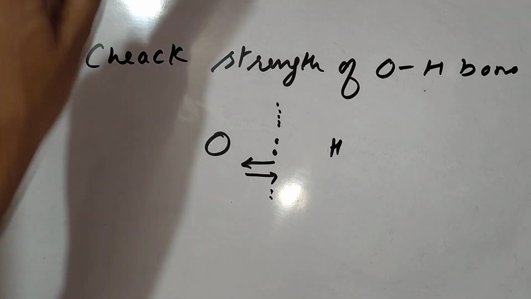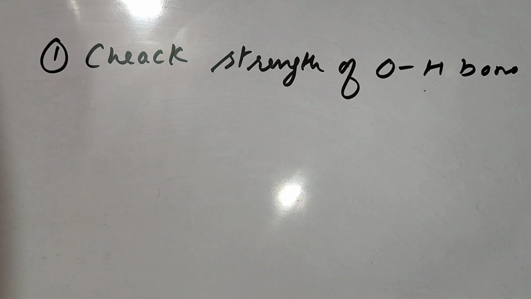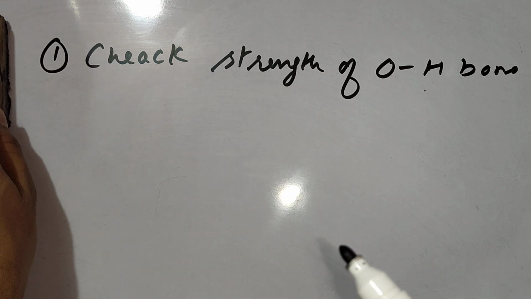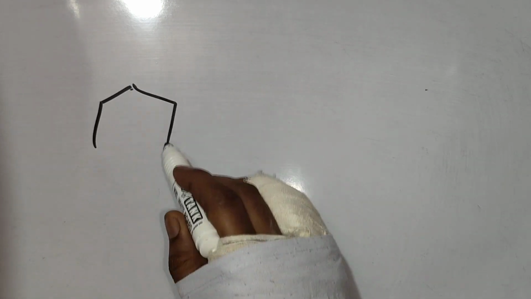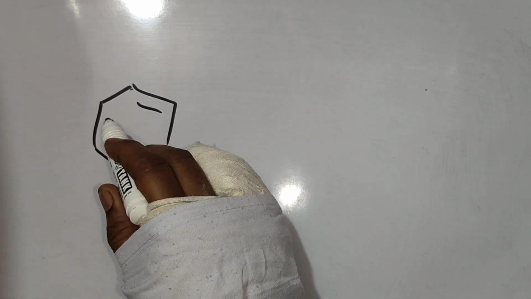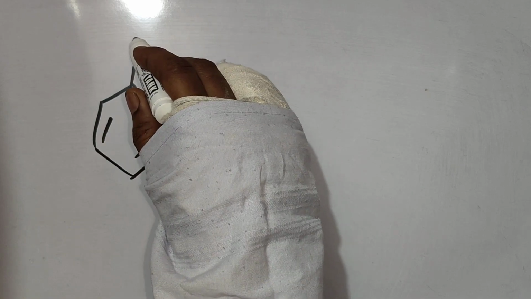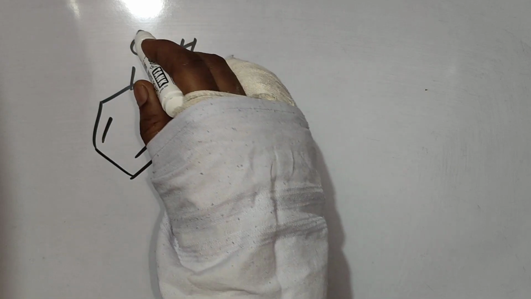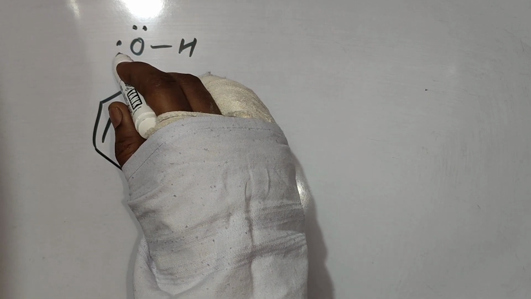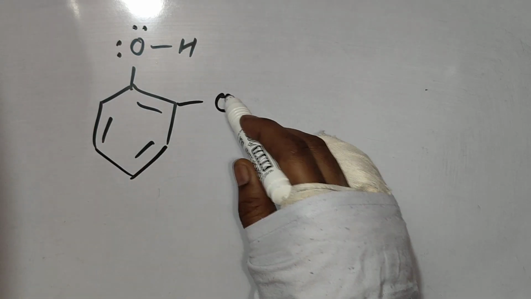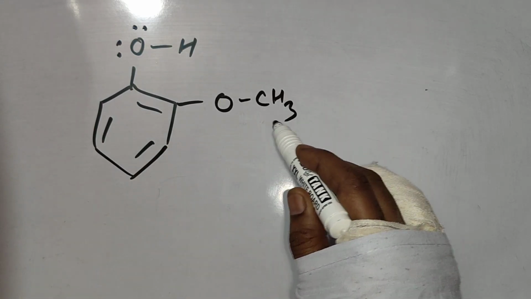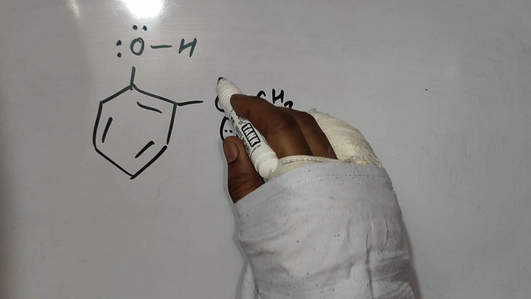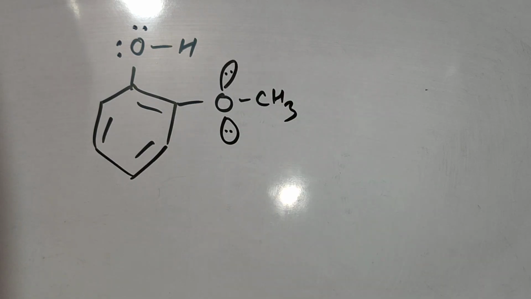So let's apply it. This concept video I have already provided to you. Please check it thoroughly. I'm going to apply it. This is normal phenol and I am making a substituent over here, OCH3, an ether functional group.